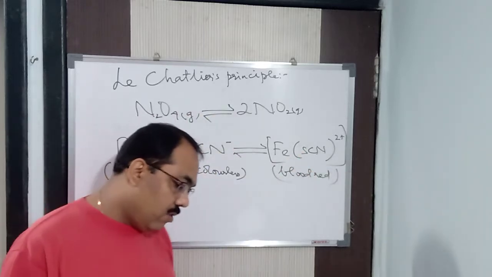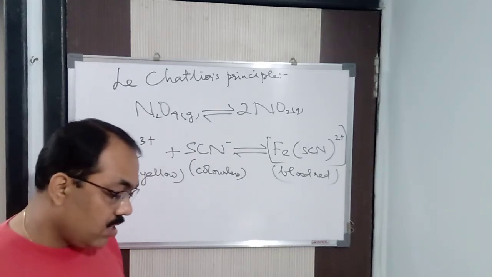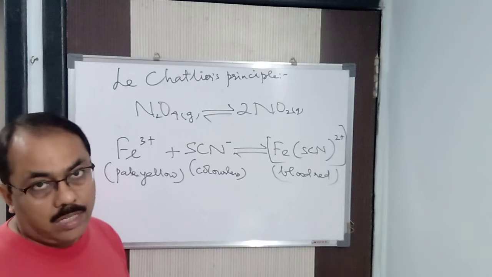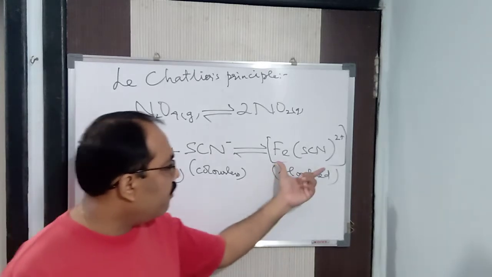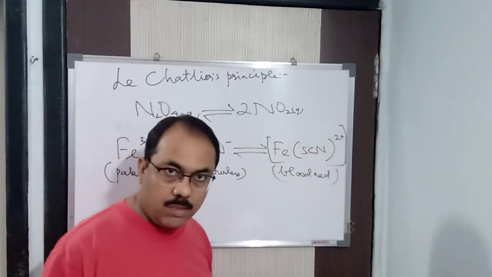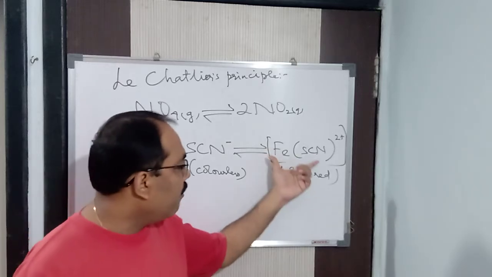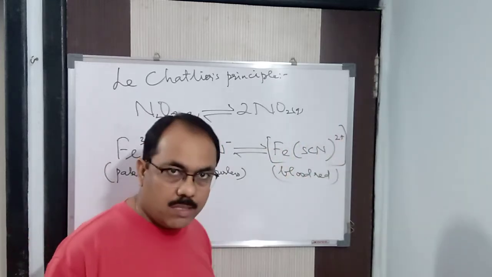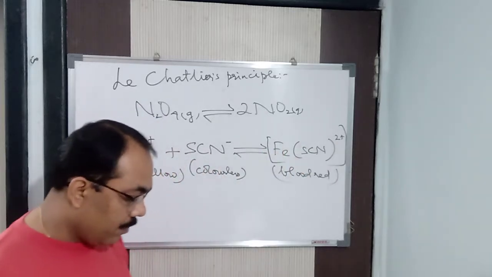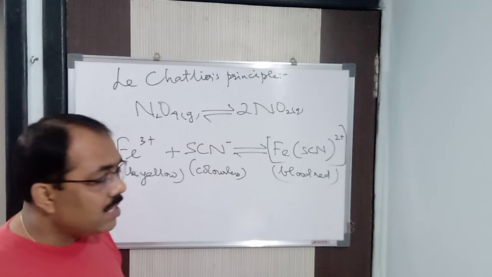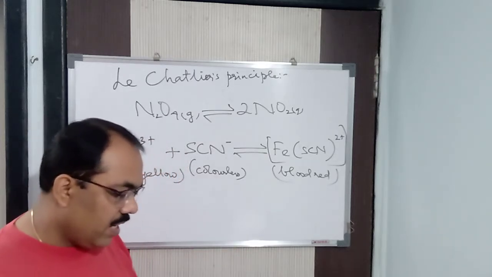Fine. Now next is, if you are adding a small amount of potassium ferrosulfocyanide, which is capable of giving FeSCN 2+ ions. That means the concentration of the product is increasing. In short, what will happen? You will find that the intensity of the red color is going to decrease. Got it? Intensity of the red color decreases.